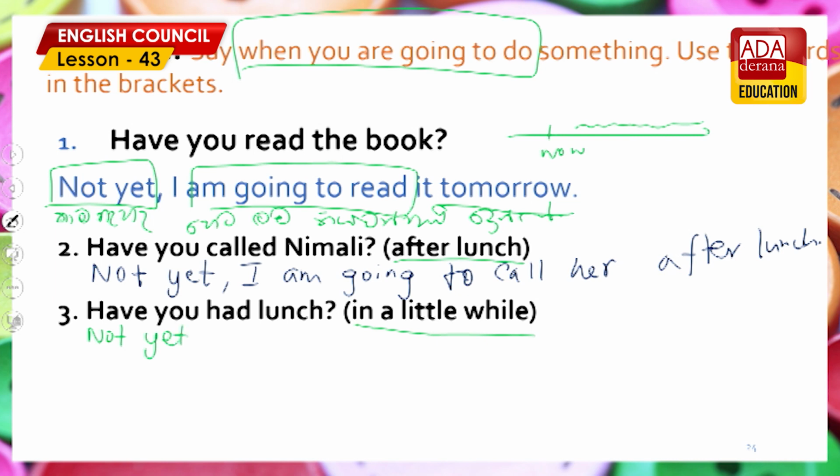Not yet. I'm going to have lunch in a little while. The verb comes in its infinitive form. In a little while means a bit later.